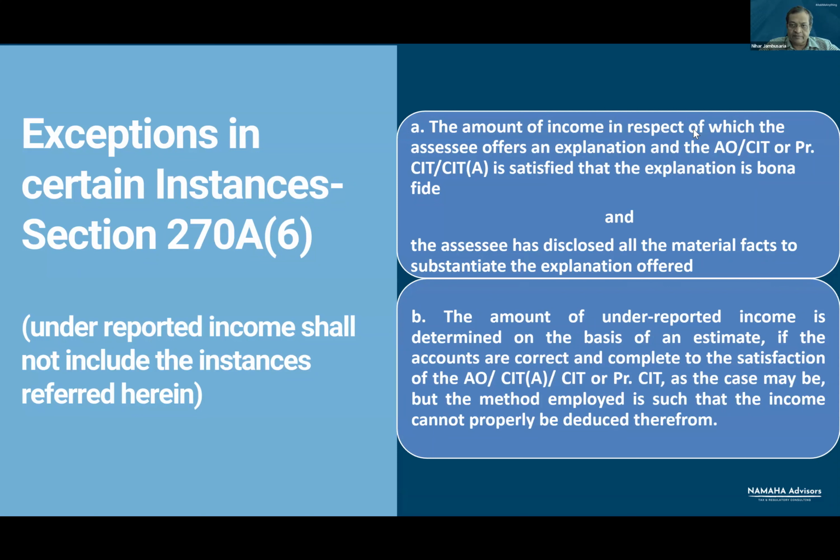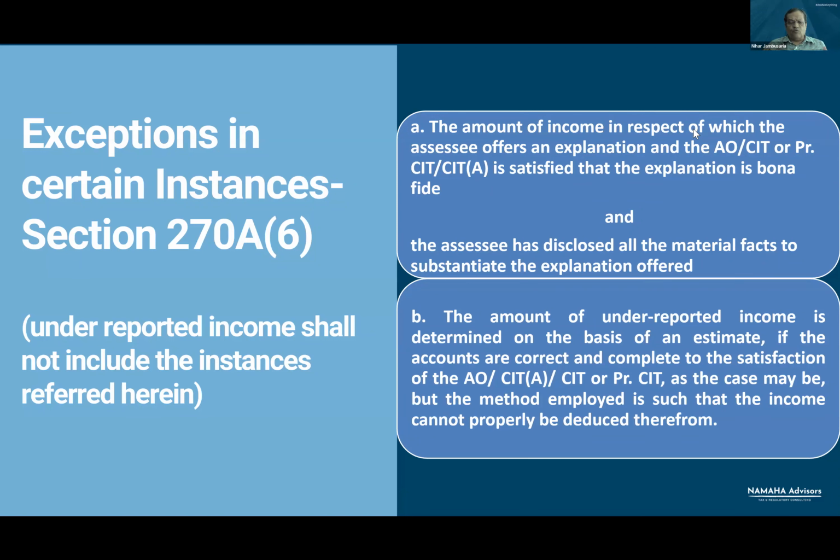First situation is the amount of income in respect of which the assessee offers an explanation and the assessing officer or CIT or principal CIT or CIT appeals is satisfied that the explanation is bona fide and the assessee has disclosed all material facts to substantiate the explanation offered.